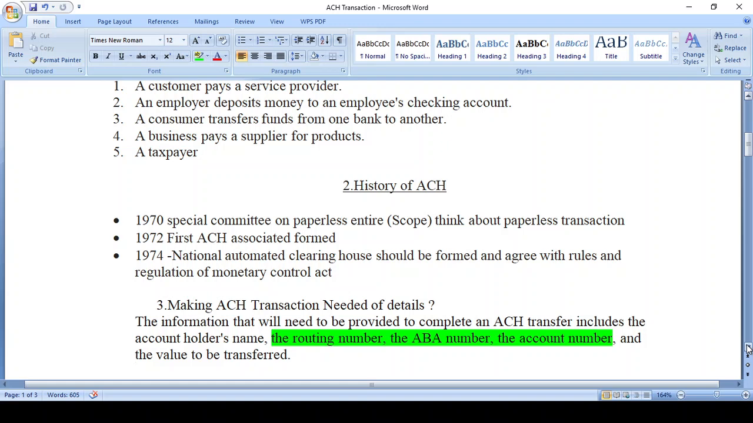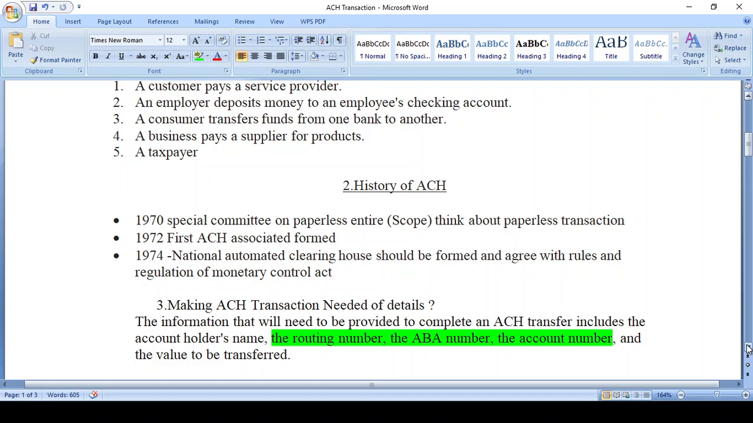After 1974, the National Automated Clearinghouse was formed. That is the hub of the clearinghouse. Based on this National Automated Clearinghouse, or electronic payment clearinghouse, ACH transactions happen.